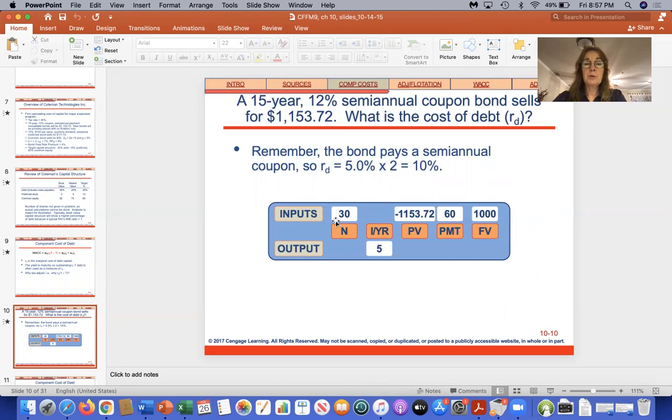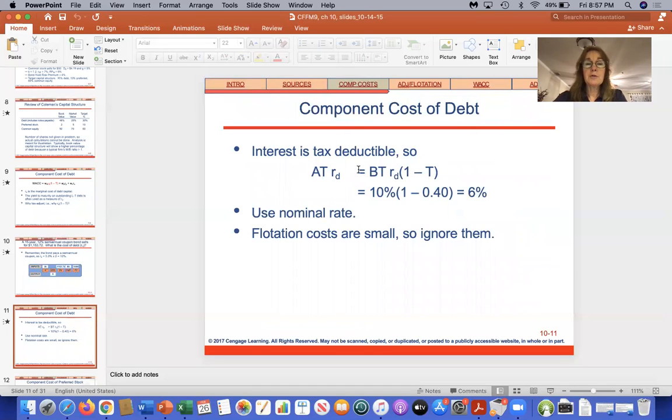Then you put this in your calculator. You hit compute I/Y, and you get 5%. Now you have to multiply this by 2 because the yield is annual. So the yield to maturity on this bond is 10%. So that's what we're going to put in the formula. And so the after-tax cost of debt, this section here, is the 10% yield times 1 minus the tax rate. So it's going to be 6%. So that's the first component.